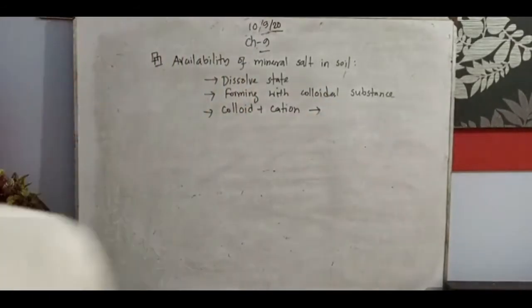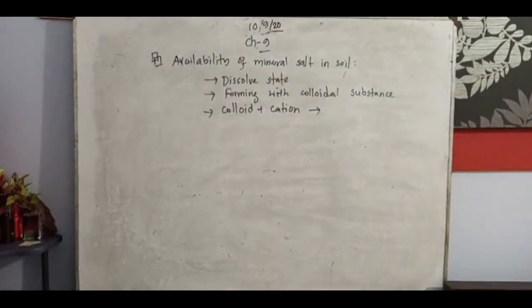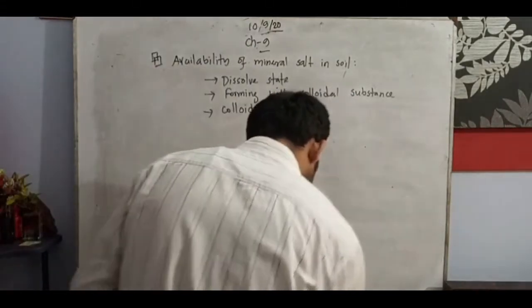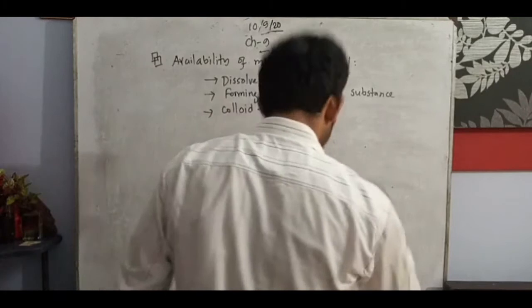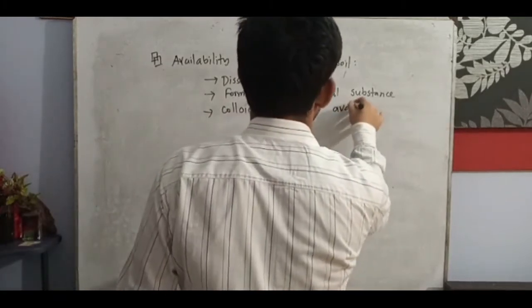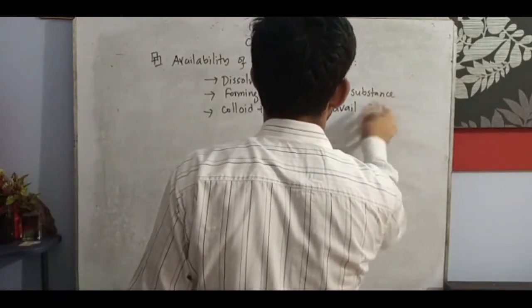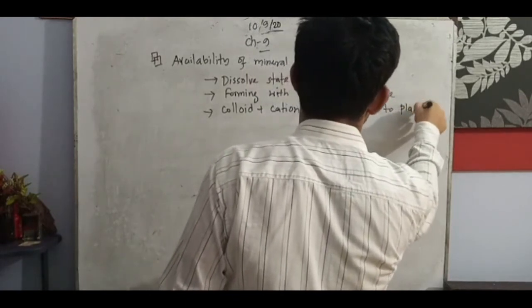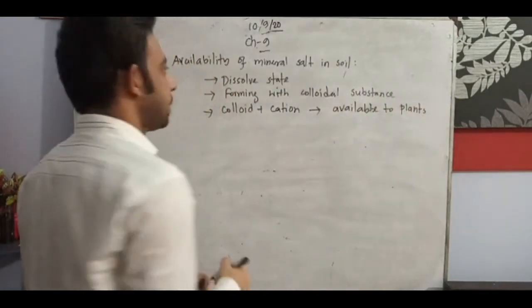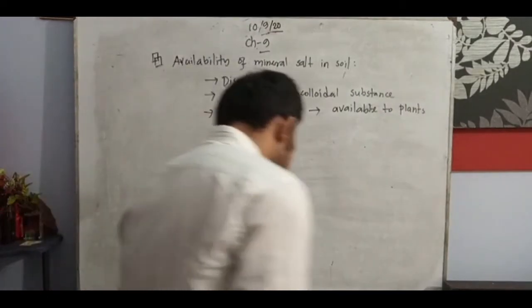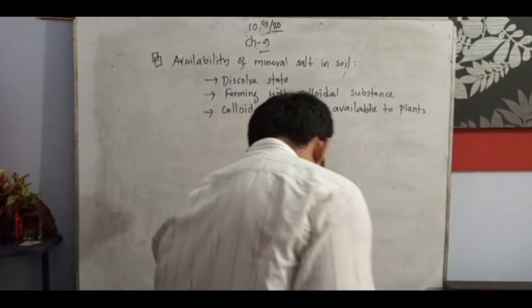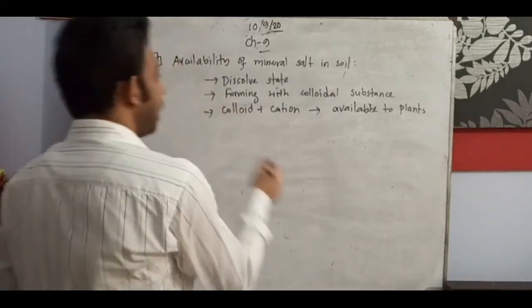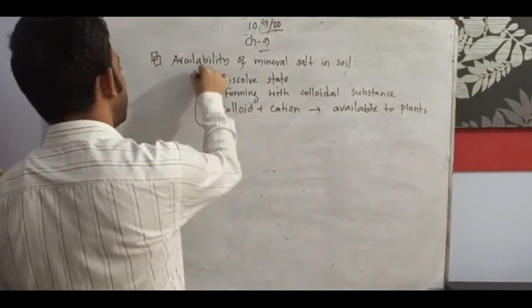It is then, after exchange, availability exchange. That means they are now available to plants, available to the plants. And then we can say the one important thing: it is done actually by the ion exchange method.